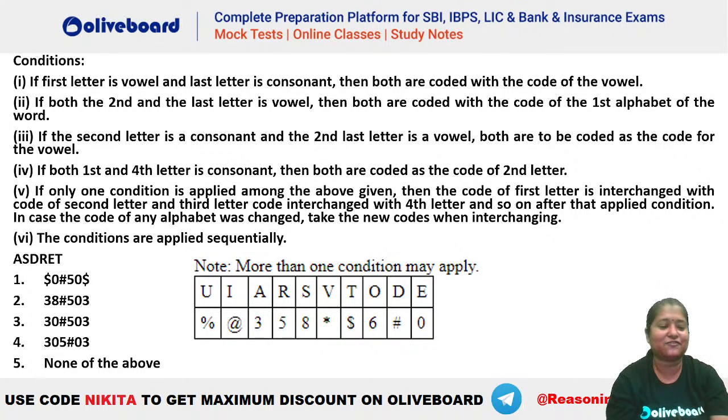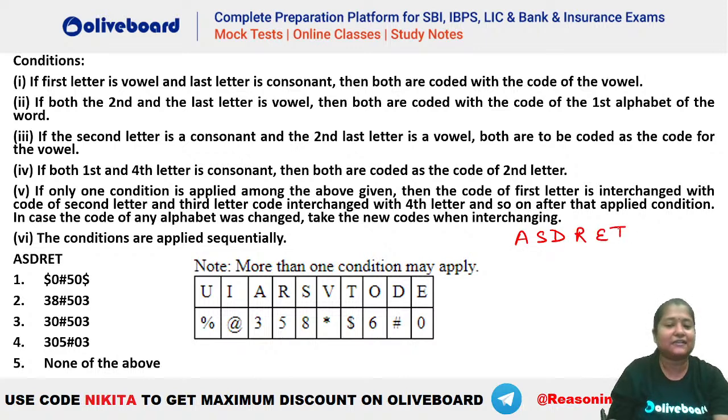Why do we have a confusion here whether it is third or second? We will see, right? Let's try. So you can see we have to check the condition. We have to check ASTRET, right? This word has to be checked in here. So let's see, if the first is vowel, you can see yes. If the last is consonant, yes. Then both are coded with the code of the vowel. That means we have to code your A and T with A, right? That means it will be 3. So this also 3 and this also 3.